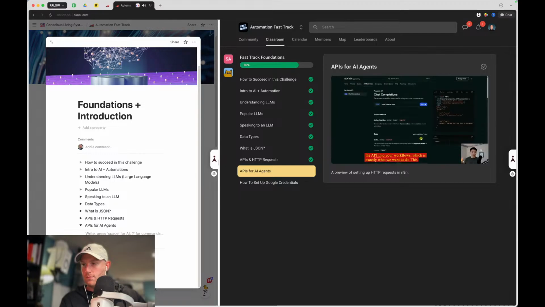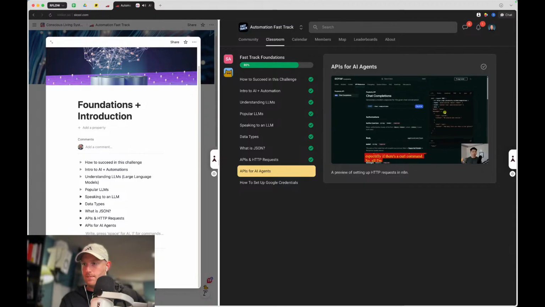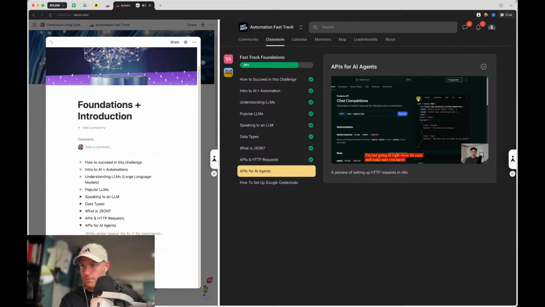This page is where people might get confused and it looks a little bit intimidating. Hopefully this breakdown will show you how you can understand any API doc, especially if there's a curl command. So all I'm gonna do first of all is I'm just gonna right away hit copy and make sure you're in curl. If you're in Python, it's not the same. So click on curl. I copied this curl command, and I'm gonna come back in n8n, hit import curl, and